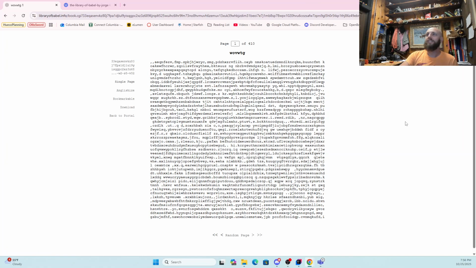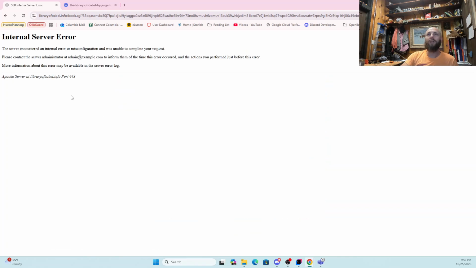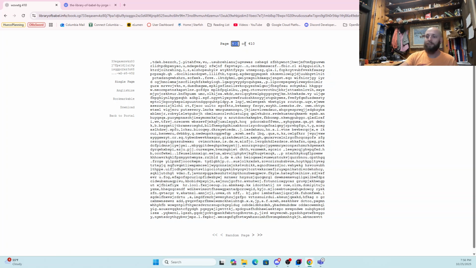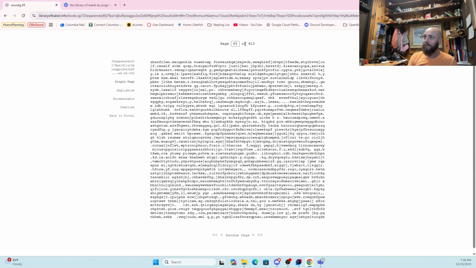So we just click here, takes us to a random book. Here we can go to a random page. Not sure why I'm not getting a random page. But here, let's pick a random number. Let's go to page 65. So here is the contents of one of these books. So these books are, a page is 40 lines, a line is 80 characters, and there are 410 pages in the book. Our goal today is going to be to make a thing that generates a random book and stores it in a text file, and then reads that text file back and dumps it in the console for us.